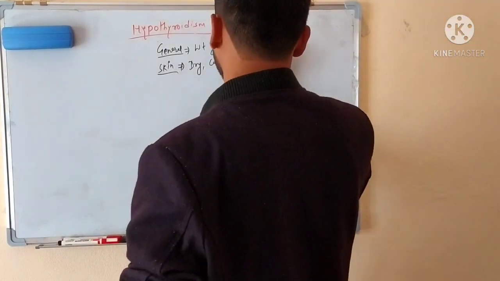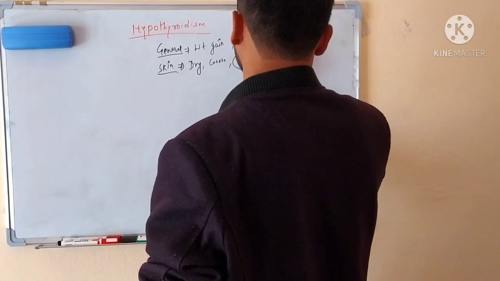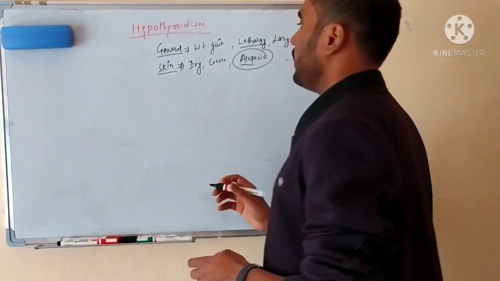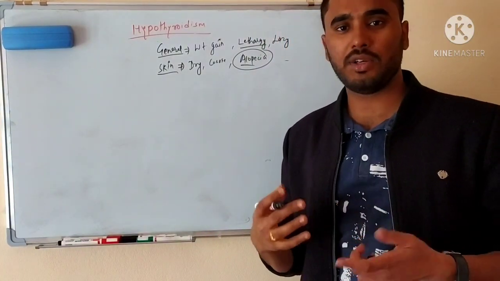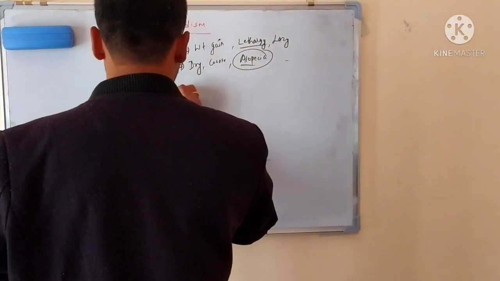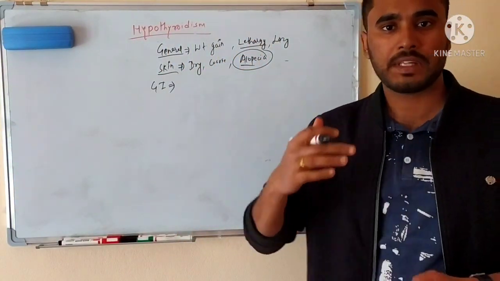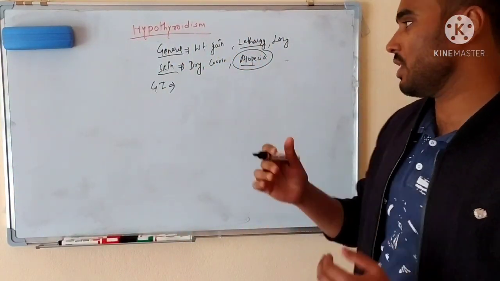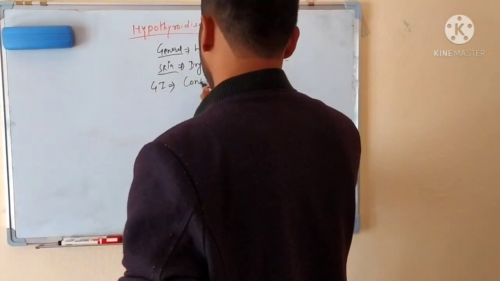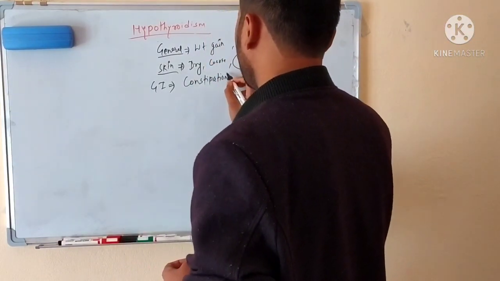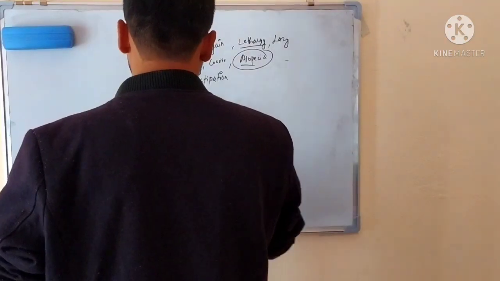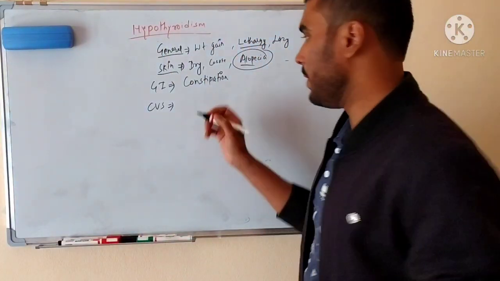Another thing, the person will be lethargic, lazy. He will feel laziness and difficulty doing any kind of work. In the gastrointestinal system, in hyperthyroidism there was increased GI motility leading to diarrhea. Just the opposite, in hypothyroidism there will be constipation, with decreased GI motility. In the cardiovascular system, in hyperthyroidism there was tachycardia, so here there will be bradycardia.